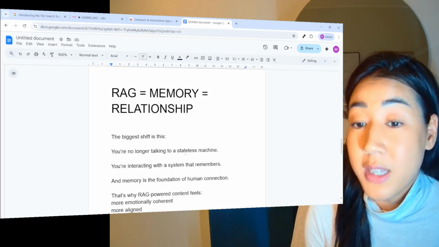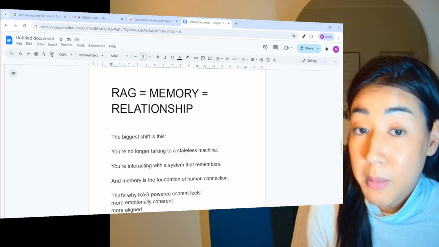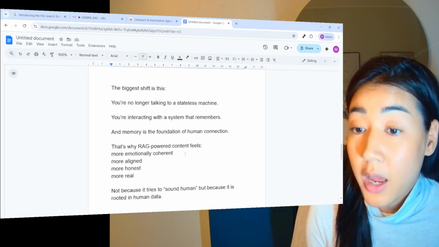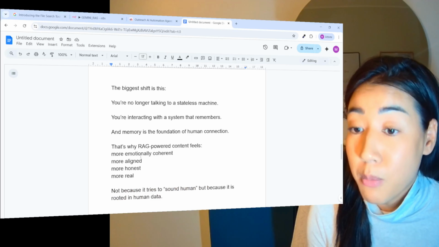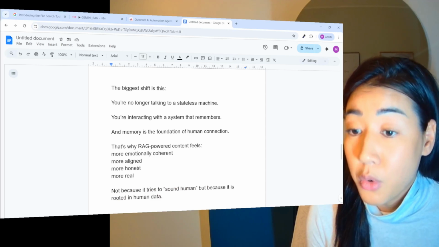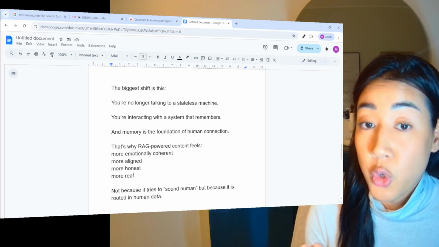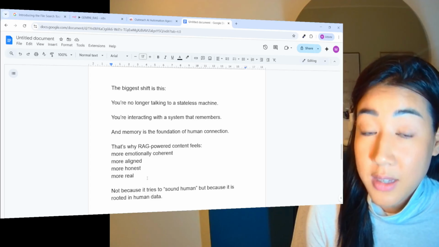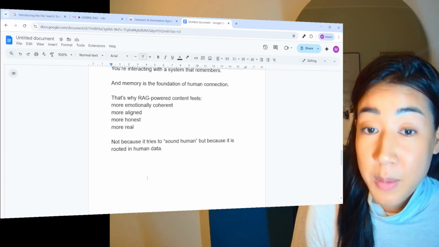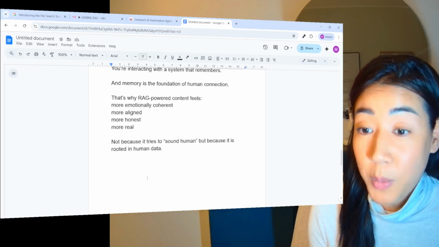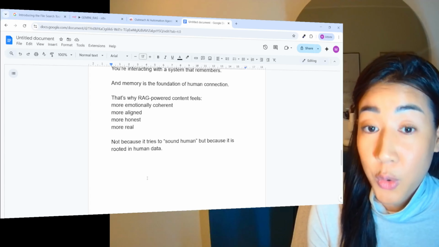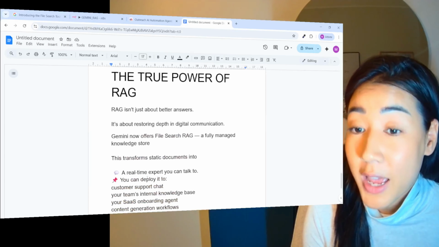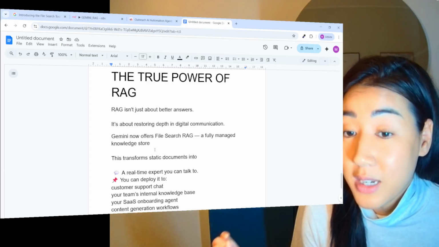You no longer talk to a stateless machine. You're interacting with a system that remembers, and memory is the foundation of human connection. So that's why RAG-powered content feels more emotionally coherent, more aligned, more honest, and more real. Not because we trained the AI to sound more human, but because it is rooted in human data, your own data. And this is the part that really excites me, because now we're going from everyone sounding the same to you sounding like you. So the true power of a RAG isn't just about better answers. It's about restoring depth in digital communication.